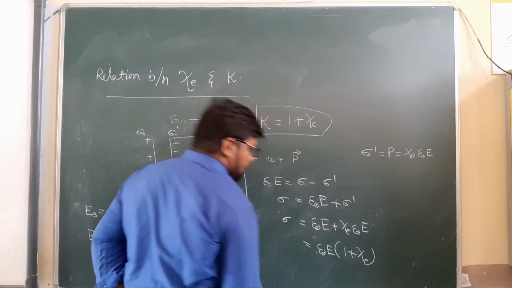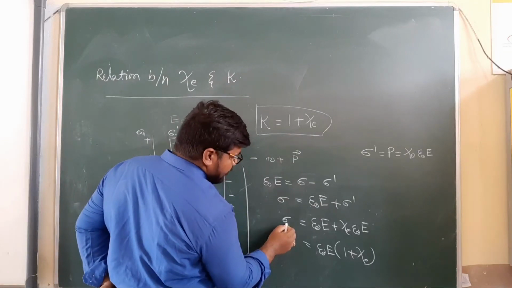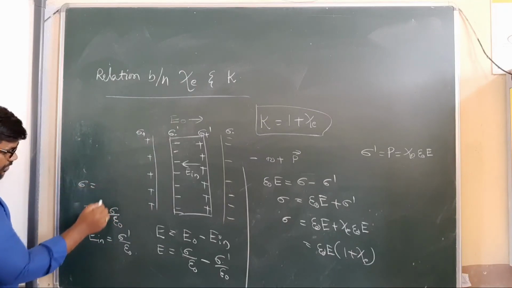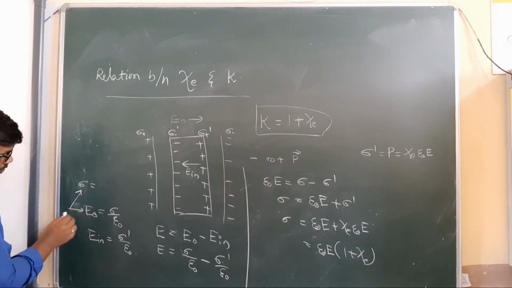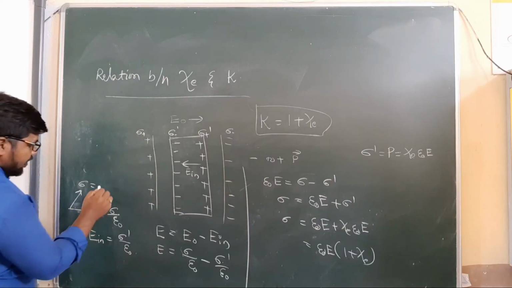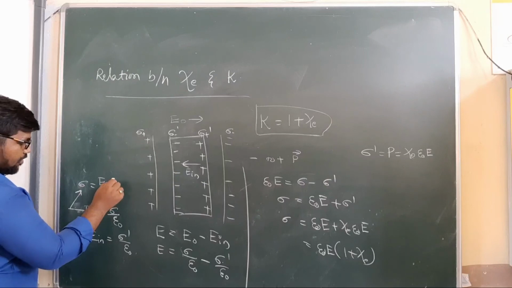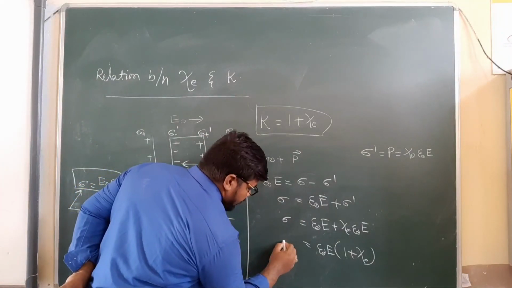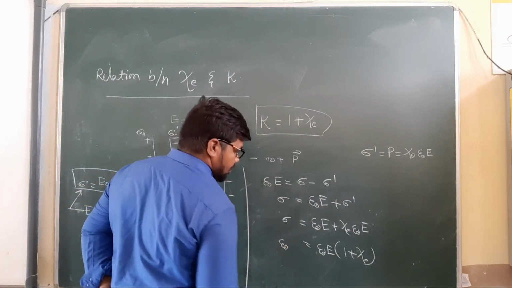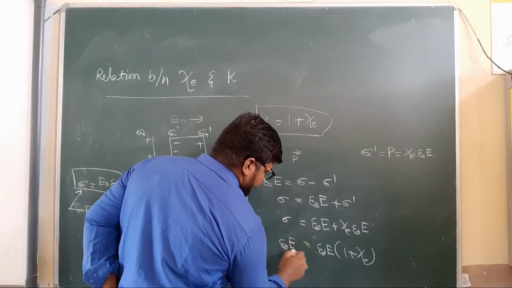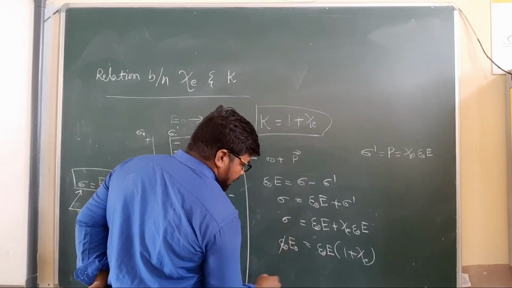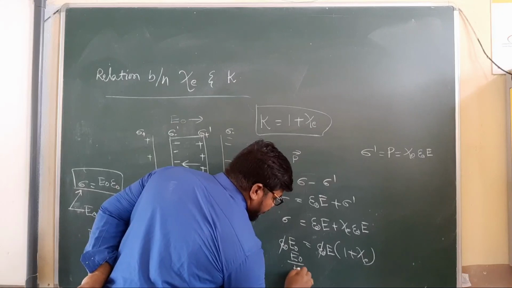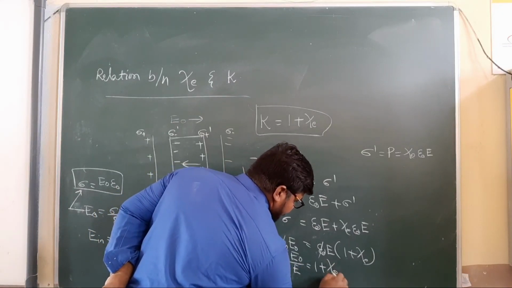Here we know sigma is equal to E naught into epsilon naught. Epsilon naught gets cancelled, so E naught by E is equal to 1 plus Xi.